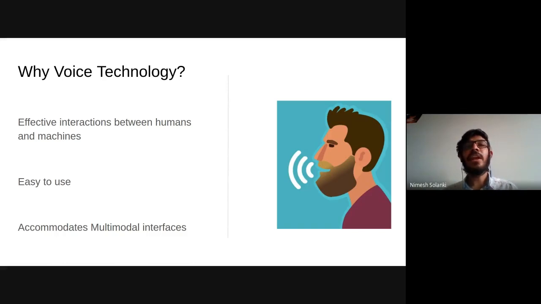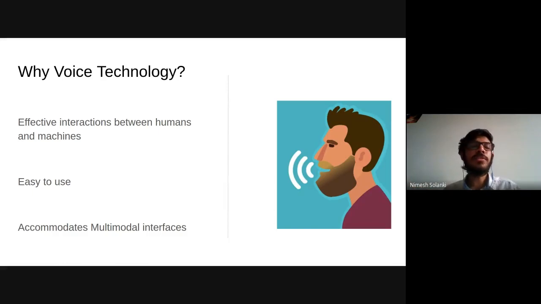It's effective interaction between humans and machines, because let's say you want to book a flight ticket from Delhi to Bangalore. You need to go through multiple clicks or taps on the mobile. You also need to add the payments, like card and all.